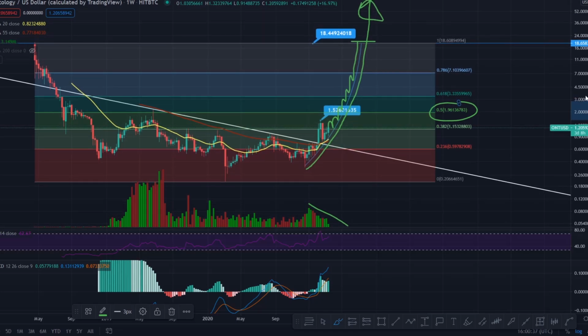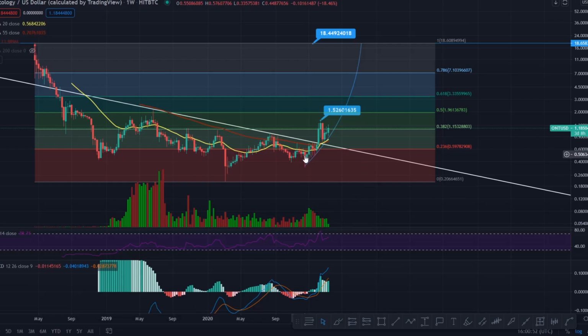So what I'll do, just quickly, I'll dive into the 4-hourly time frame here now and just target some levels going forward. And I will keep everyone updated in real time in the Telegram group with Ontology as we progress forward. I did put a trade in a couple of weeks ago in the Telegram group when we were down here just forming this bullish cross. I did say we're forming a bullish cross, guys, have a look at Ontology, and then it did shoot up. It did appreciate from that point, a whopping 100%. So it did actually double.